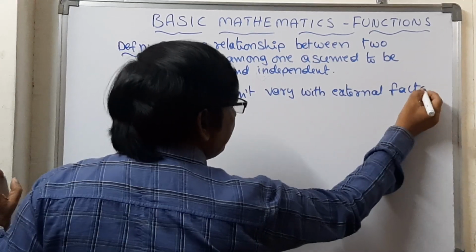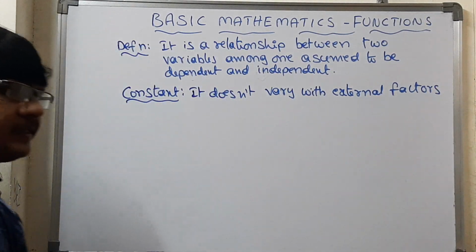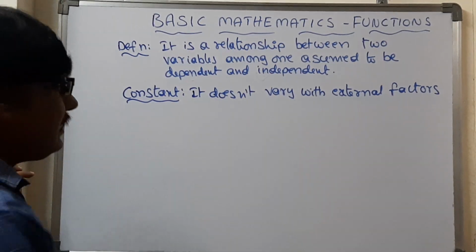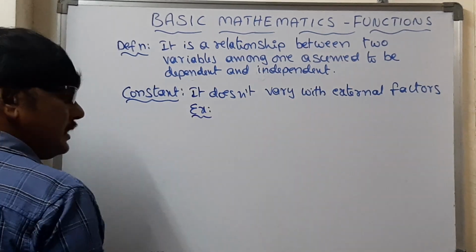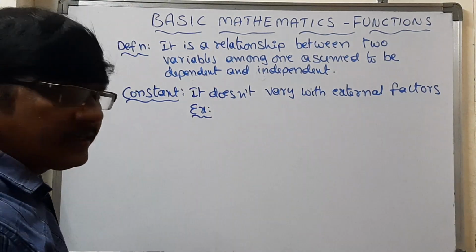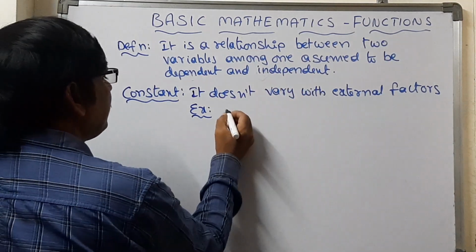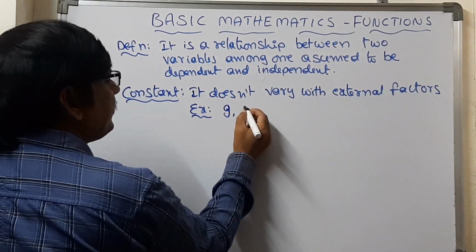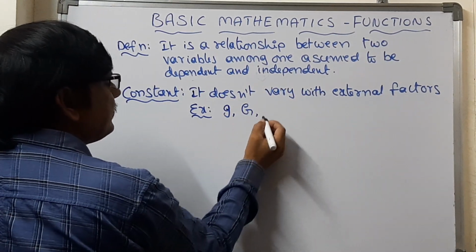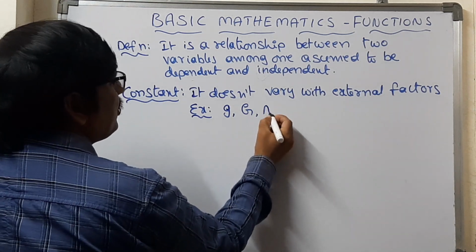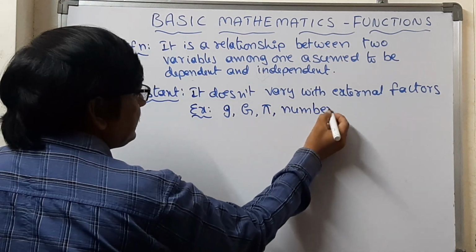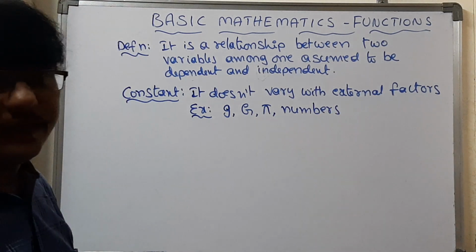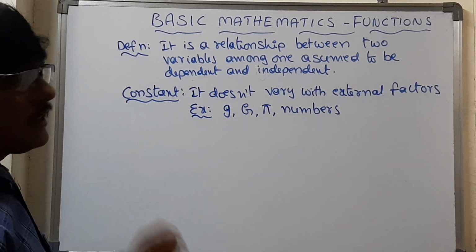Whatever the factors are, there is no change in a constant. Generally, examples are the physical constants in physics: the acceleration due to gravity, the universal gravitational constant, the value of pi, and numbers. All these things are constant everywhere. There will be no change in them, and those are called constants.